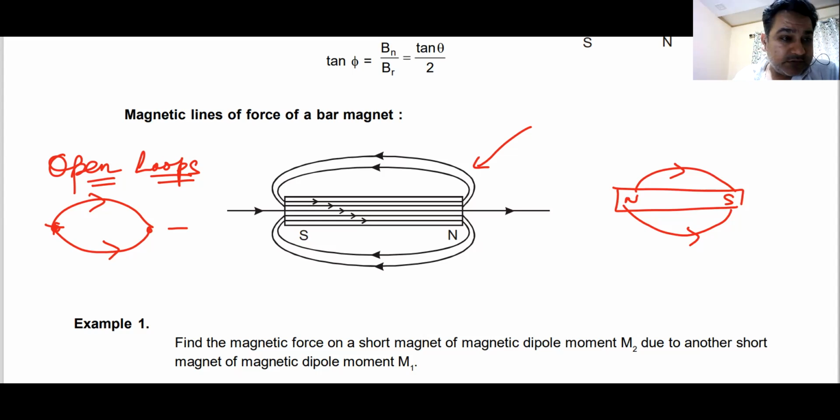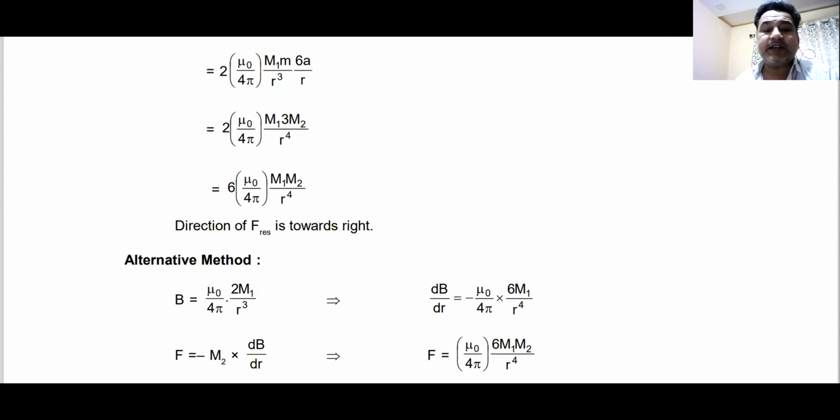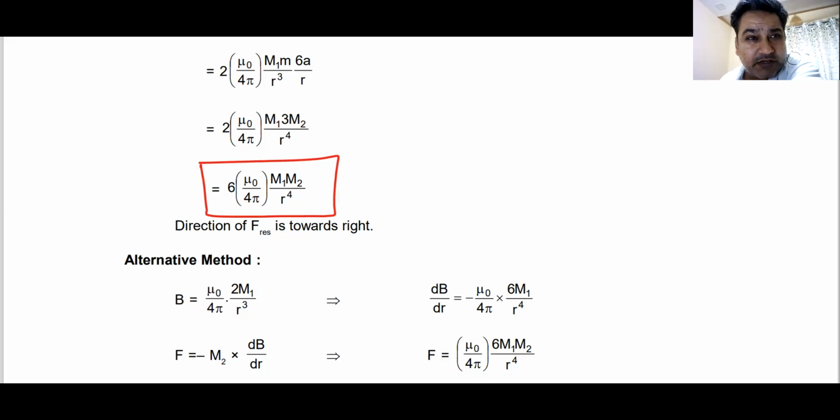Now, we had seen the force of attraction or repulsion between two electric dipoles. Similarly, you have force between two magnetic dipoles, and if you see, the formulae are exactly similar.